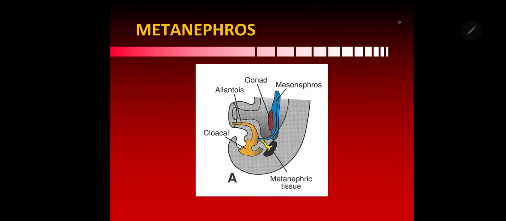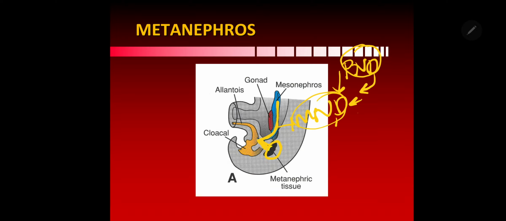You can see there. This is the metanephros, and this is the ureteric bud derived from the mesonephric duct, which is derived from the pronephric duct. So pronephros disappears, giving the pronephric duct to mesonephros, and mesonephros disappears, giving the mesonephric duct to the permanent kidney. When they don't form an efficient excretory system, they are giving a gift in the form of a duct system. And these mesonephric tubules form the duct system of the testis in males. Of course, they form the reproductive tract in males, but disappear in females.